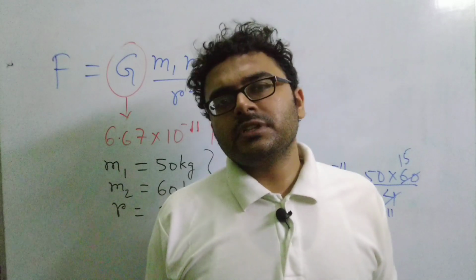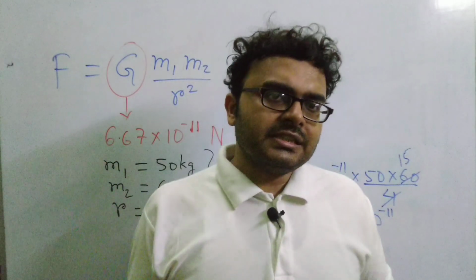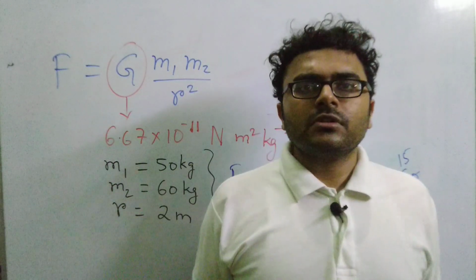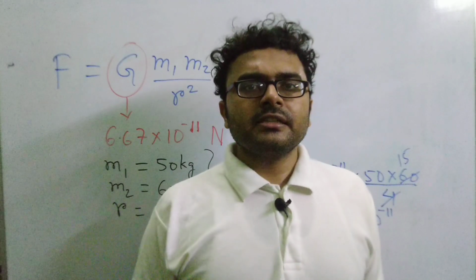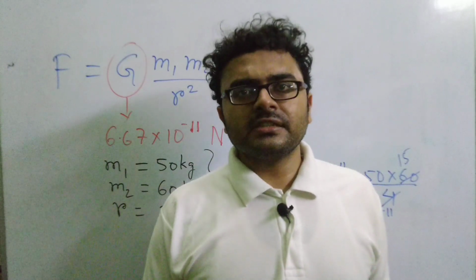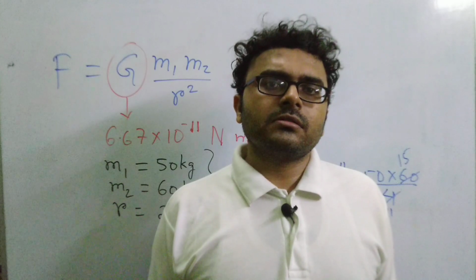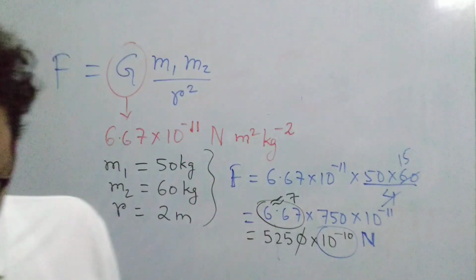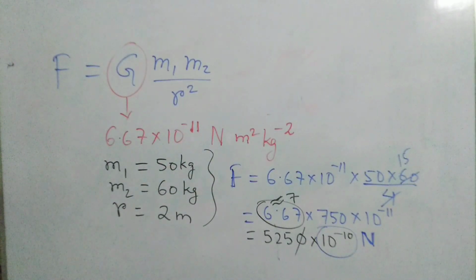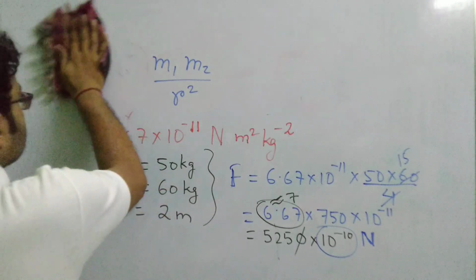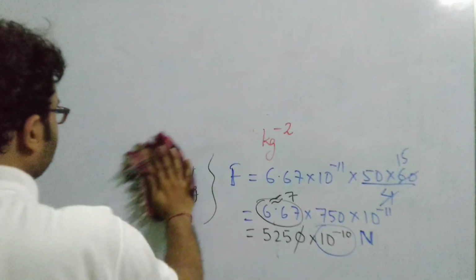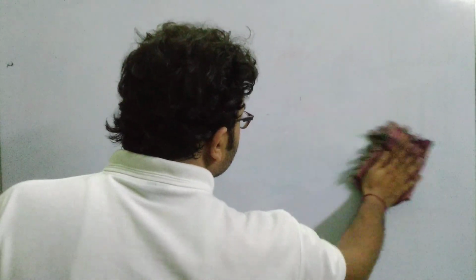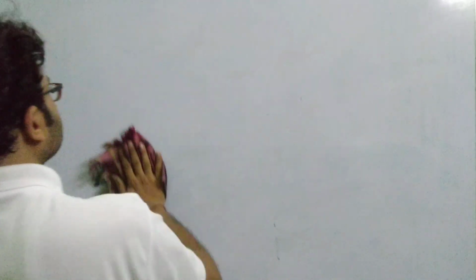So under the action of such a very small force, we do not get to see any acceleration in the stone. As you have learned from Newton's second law, whenever force is acting on a certain object having a certain mass, it creates a certain kind of acceleration. That is true. But here, as the value of force is very less, we cannot see any kind of acceleration in the two stones. So in general, for small bodies, we are not able to visualize this force of gravitation acting between two bodies. So this is why it's difficult to visualize.